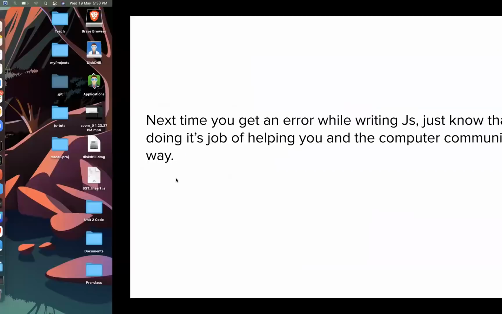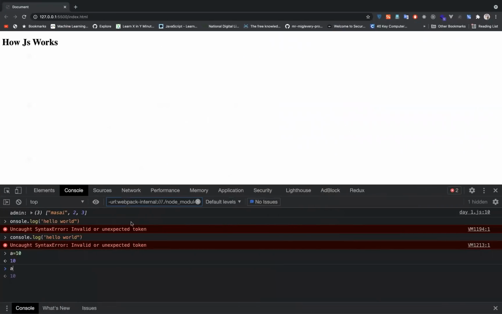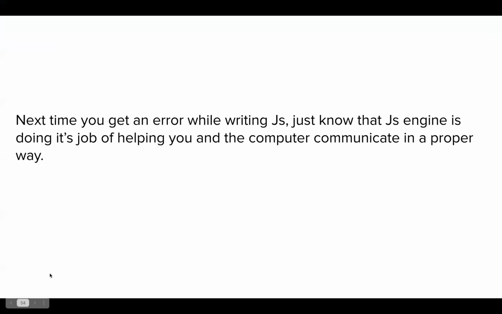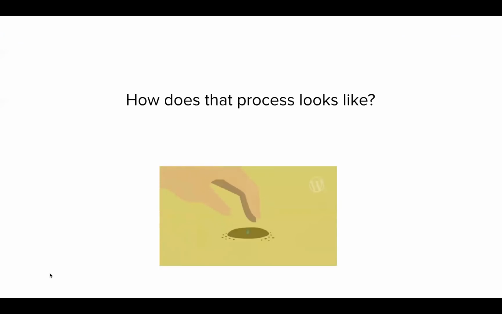Like it just gave me the error, like we have seen here, syntax error. It couldn't understand what it was. It can't deal with console.log here, that's what it told me. So I have to type in a is equal to 10. Basically I have to follow its rules so that it can give me the output that I wanted. So any error that you encounter later on, understand that it's the JavaScript engine doing the work for you and making sure that you are writing the right JavaScript code.